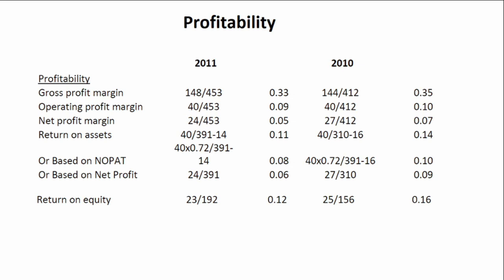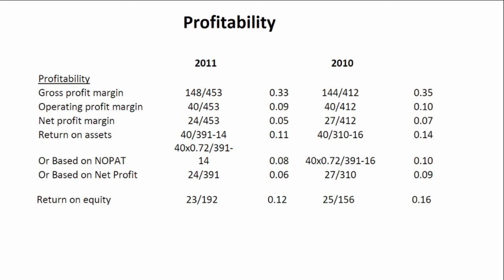If we look at our return on equity, we'll see that our return on equity is our net profit divided by our equity. If you look at your statement of comprehensive income, you'll see that our profit before interest and tax was 40 million in both 2010 and 2011. So if you want to assess what is the reason that our profit has decreased, the reason is that there has been an increase in the finance costs, and there's also a share of loss of an associate in 2011 that was a profit in 2010. So the profit is actually being reduced.